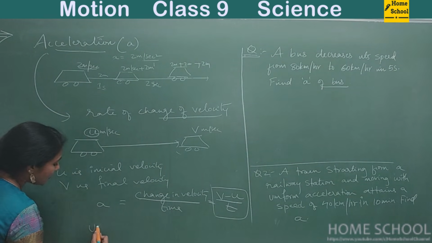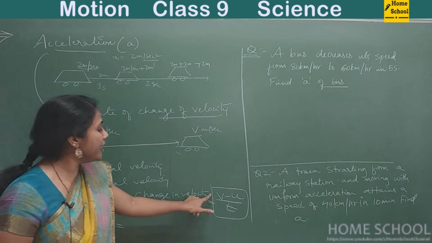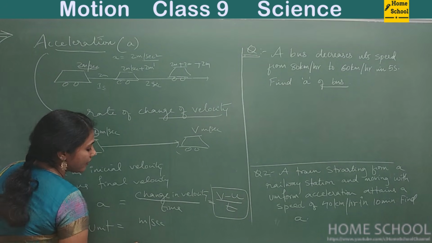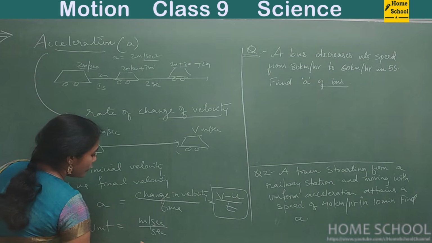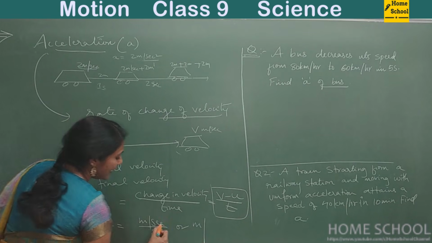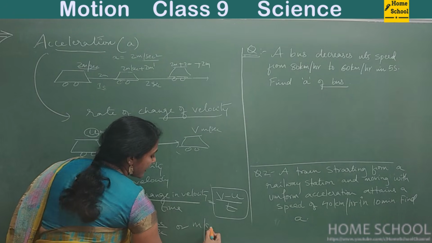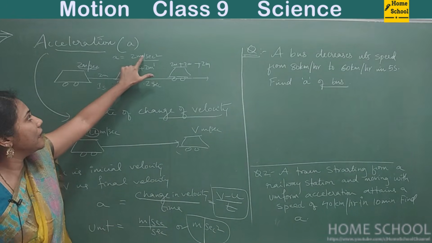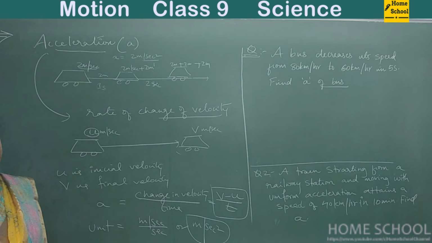Now let's discuss what may be the unit of acceleration. What is the unit of velocity? Meter per second, right? And what is the unit of time? Second. So what may be the unit of acceleration? Meter per second into second, that is second square. So this is the unit of acceleration, meter per second square. So that is about acceleration.